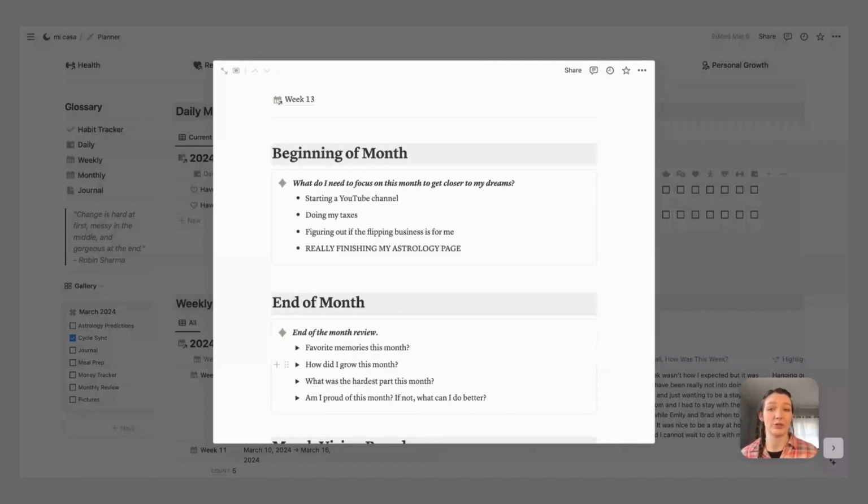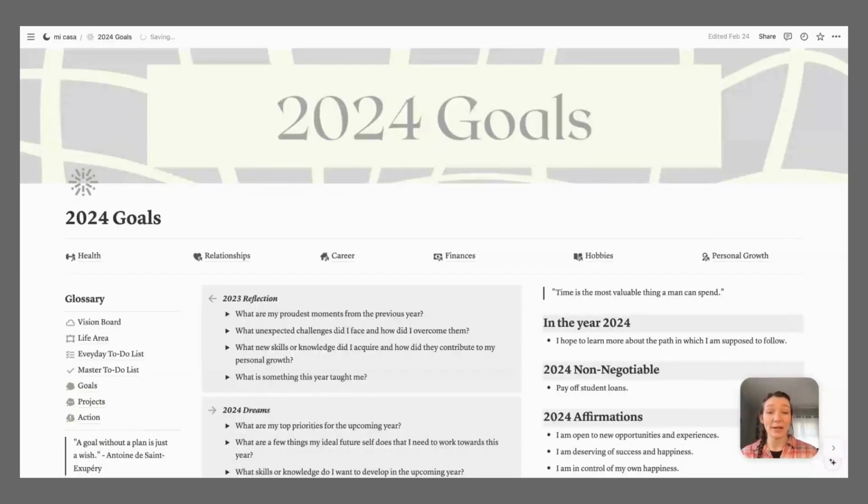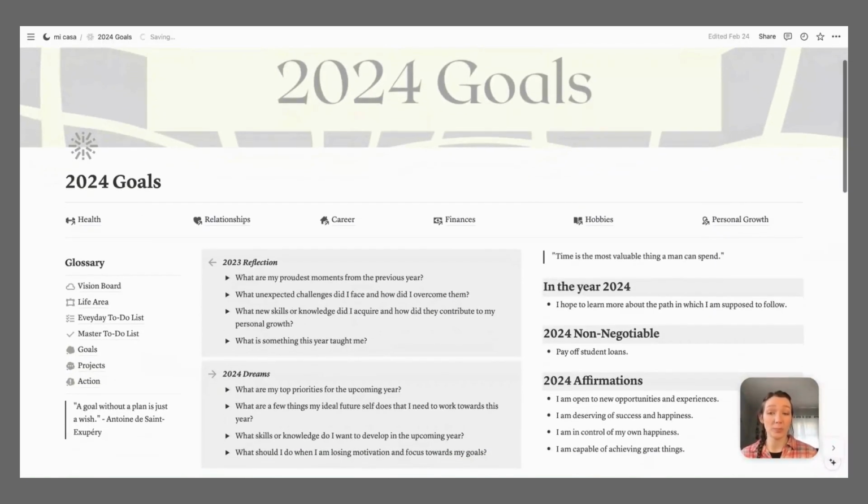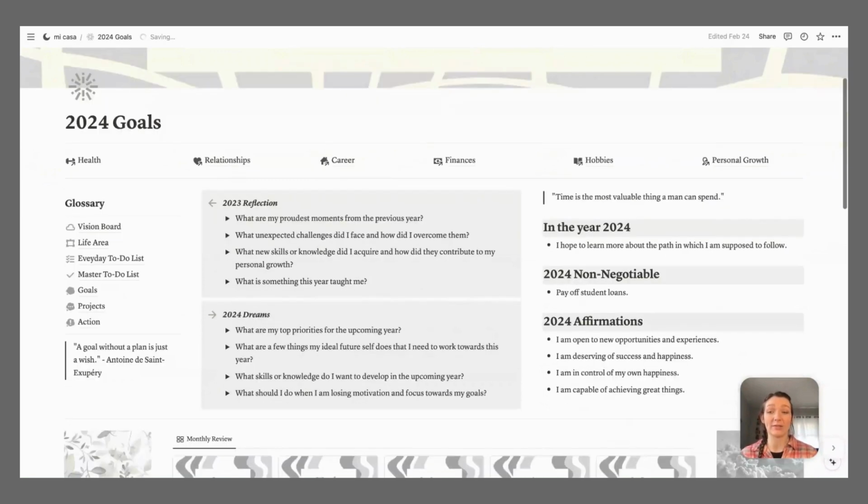It'll help me to just long-term wise remember so much more. Now, this is my 2024 goals page. And again, I've got the 6 different areas of life. And then on the side, I've got my glossary. So I've got a vision board. I've got the life areas, which is just a page to hold the database so that I can break down my life into 6 areas and put the database on the home page.